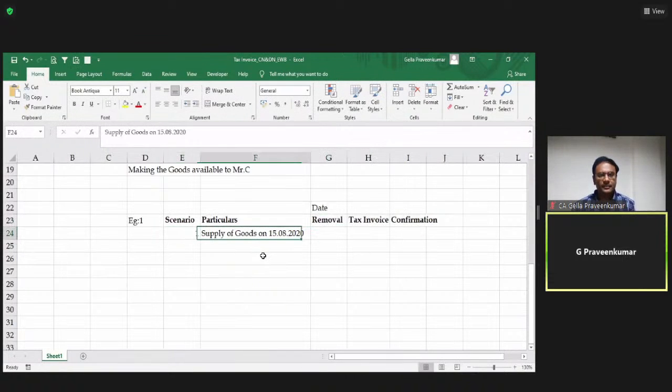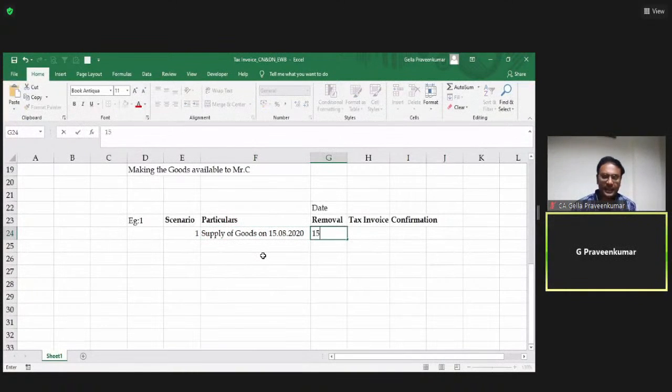Scenario 1. Supply of goods on 15th August. When I say 15th August, the conditions of section 7 are met. My removal happened on, say, 15th August 2020. The tax invoice was issued on 16th August 2020.